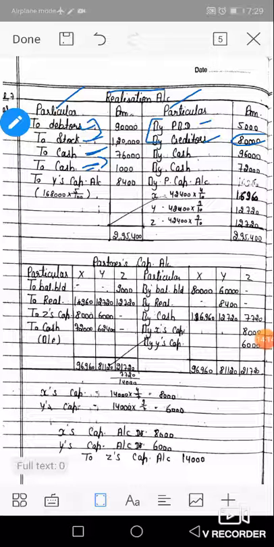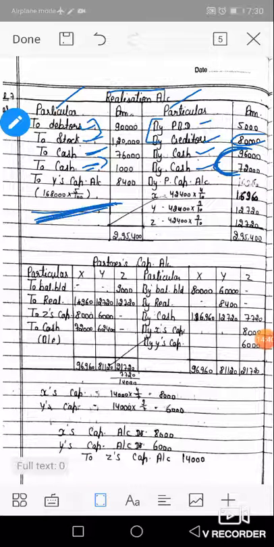Okay, now come to the next. The commission paid to Y. Y gets commission on total assets realized. Total amount realized by Y is 96,000 from stock and 72,000 from debtor.